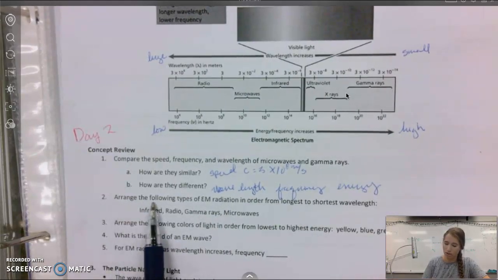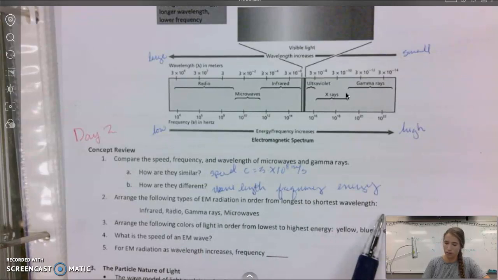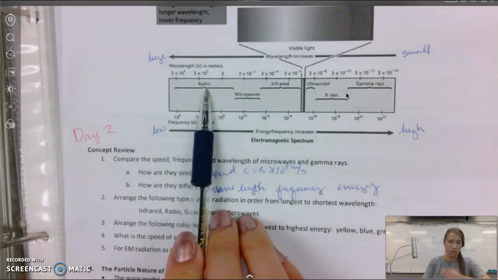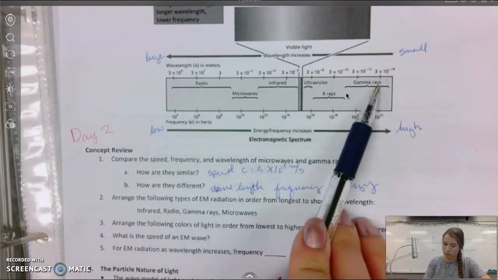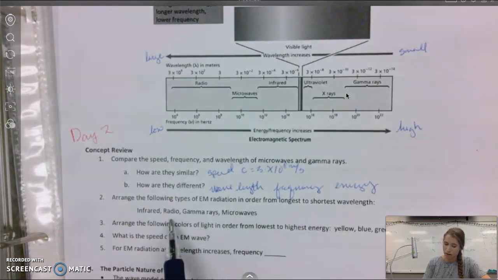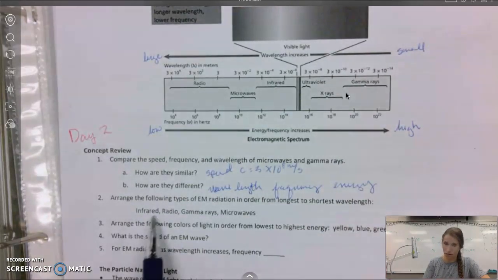Okay. Arrange the following types of electromagnetic radiation in order from longest to shortest wavelength. Well, here's our longest wavelength, and then there's our shortest wavelength. So we'd have radio, microwave, infrared, and then gamma, comparing that list.